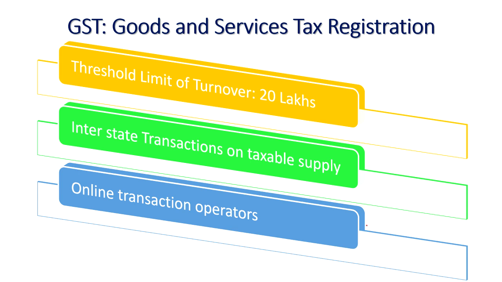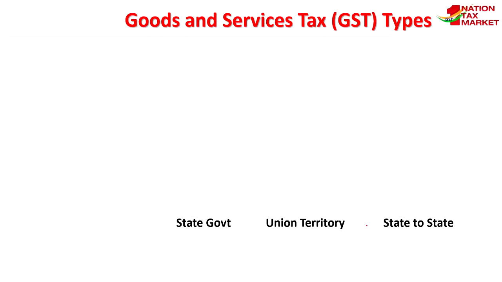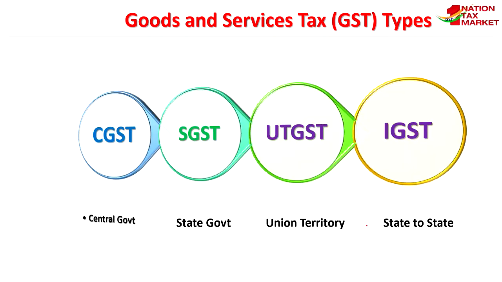However, the threshold limit in certain northeastern states is restricted to 10 lakhs only. For other states it is 20 lakhs. And apart from the three components I have told, the fourth component is UTGST.